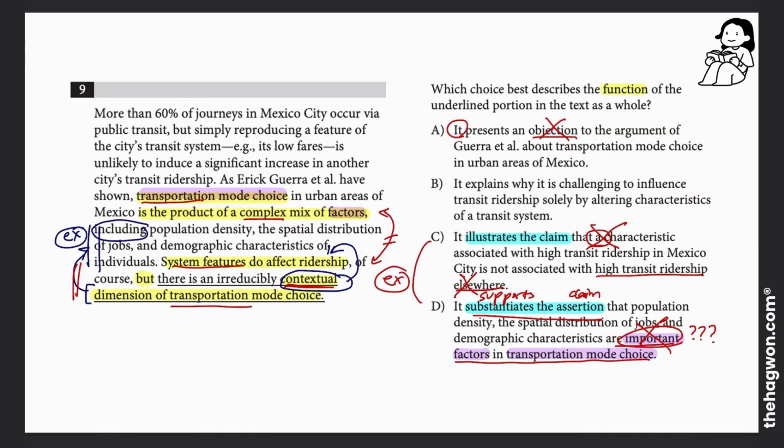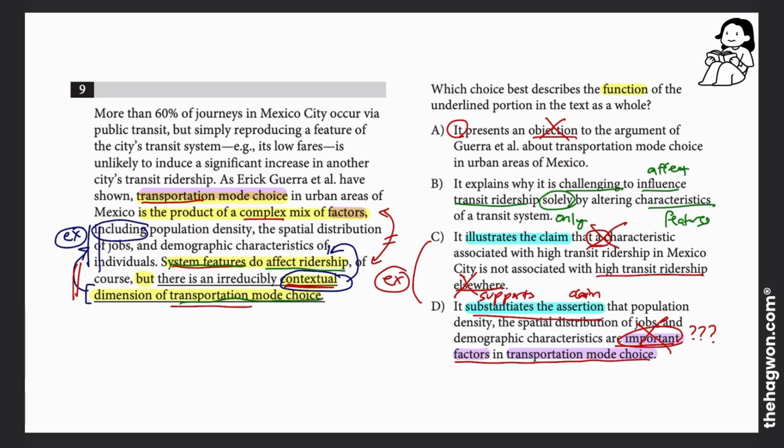If we look at answer choice B, it says it explains why it is challenging to influence or affect ridership only by changing the features. Notice that this is pretty much the last sentence verbatim.